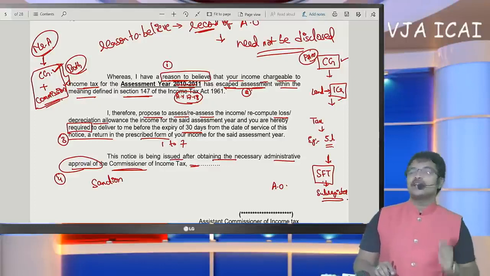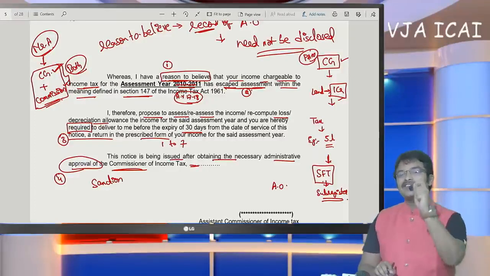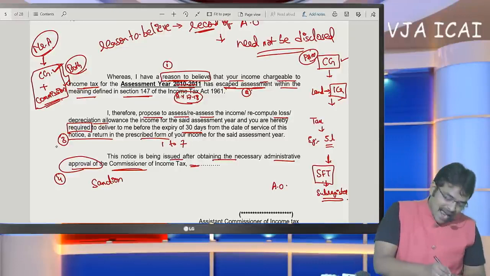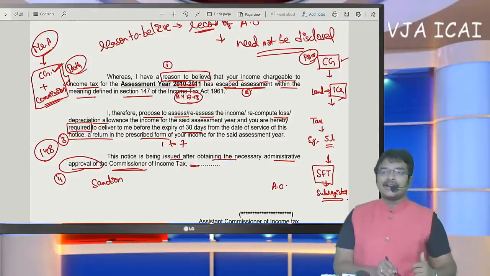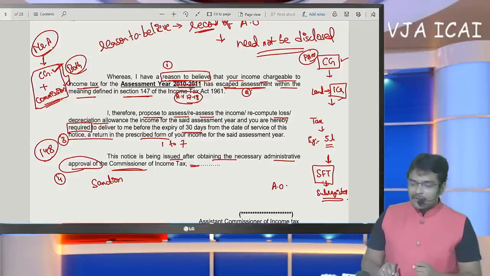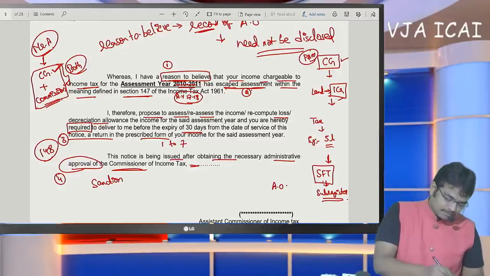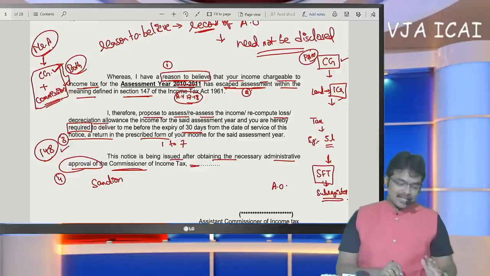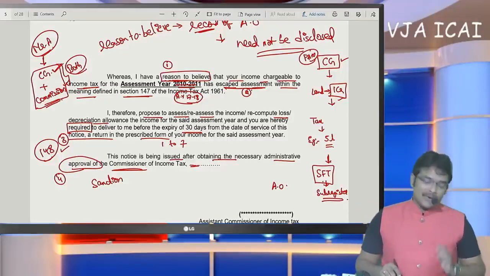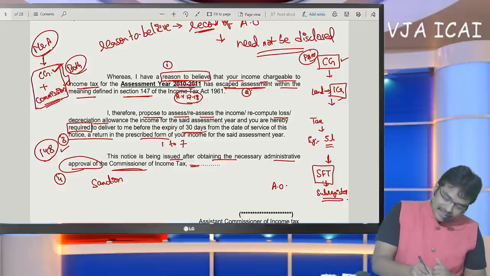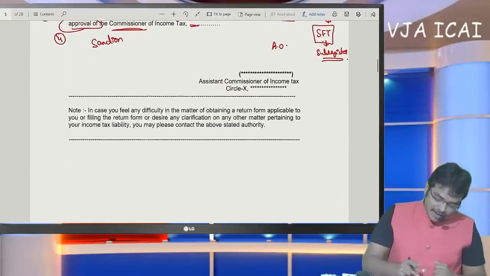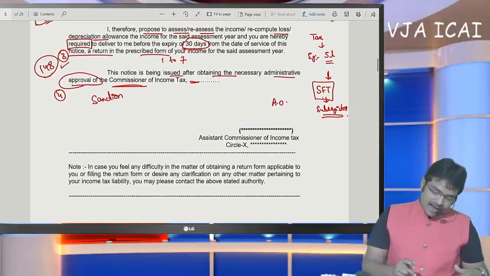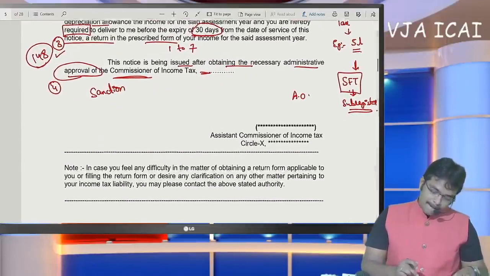SSC himself has to remember the escaped incomes, and he has to disclose those incomes and file the return of income again under section 148, not under section 139. Now he has to show it as section 148 and file the return of income. Okay, so up to this extent our concept is completed. Now SSC is going to file the return within 30 days, the time period given here. So SSC is going to file his return of income.